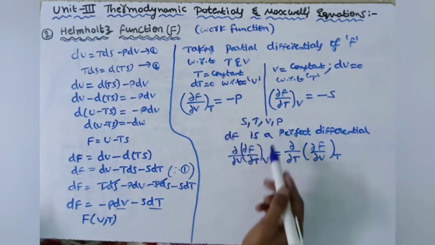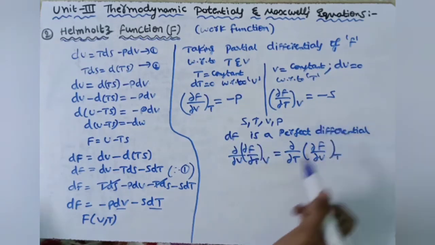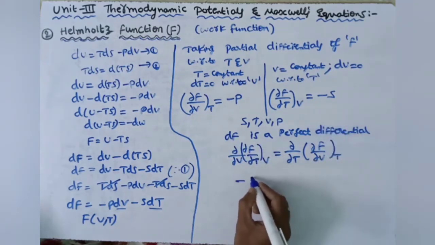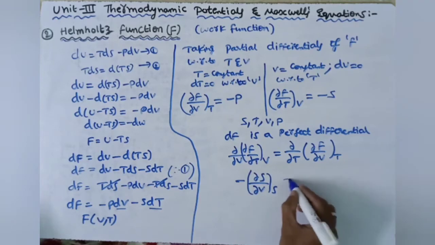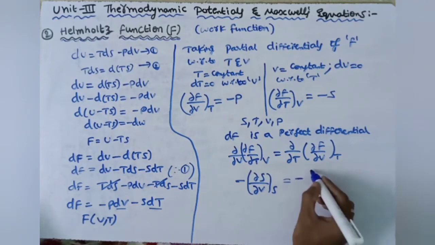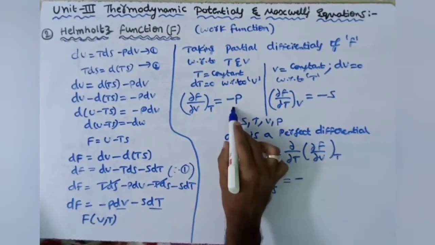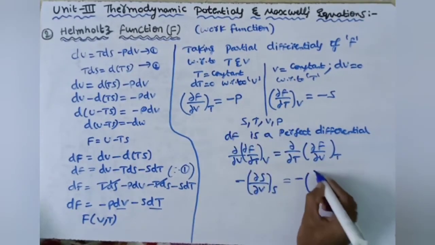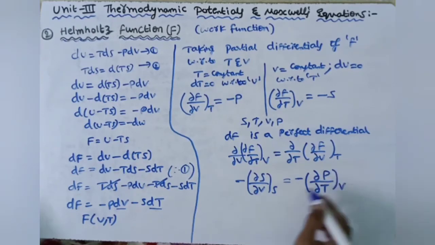Now we substitute these values in the place of ∂F/∂T at constant V, substituting minus S, so we get minus of ∂S/∂V, where T is constant, is equal to minus of, here we are substituting in this place this term, minus of ∂P/∂T, where V is constant.